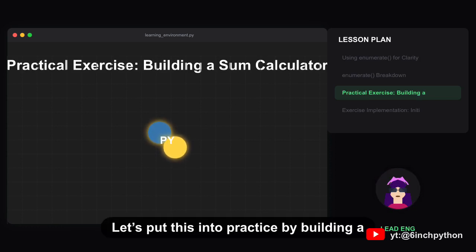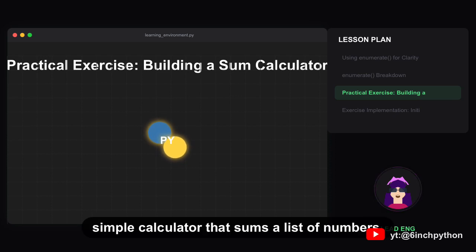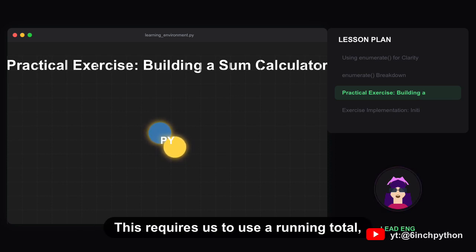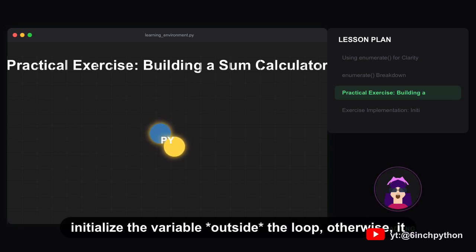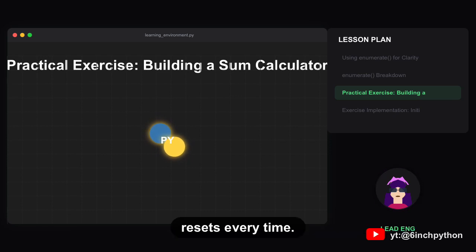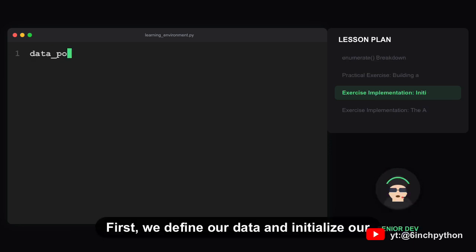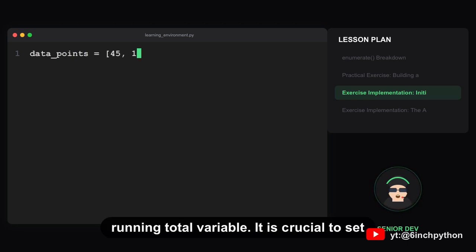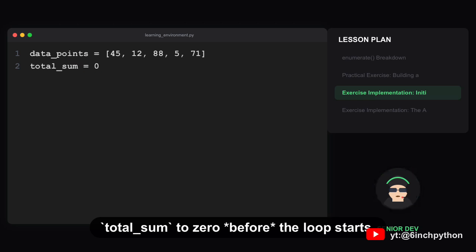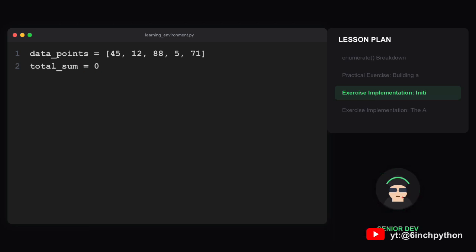Let's put this into practice by building a simple calculator that sums a list of numbers. This requires us to use a running total, which is a classic loop pattern. We must initialize the variable outside the loop, otherwise it resets every time. First, we define our data and initialize our running total variable. It is crucial to set total sum to 0 before the loop starts.